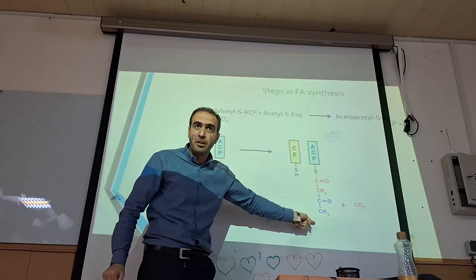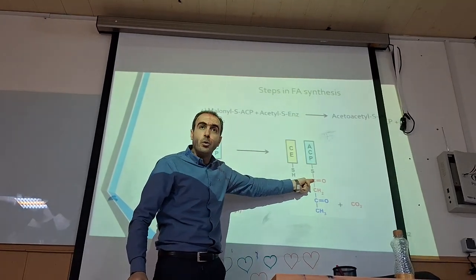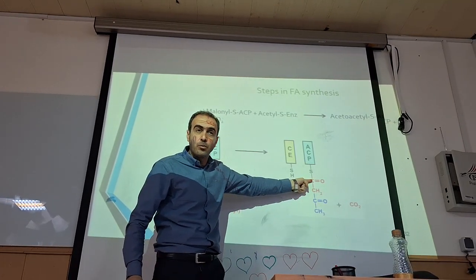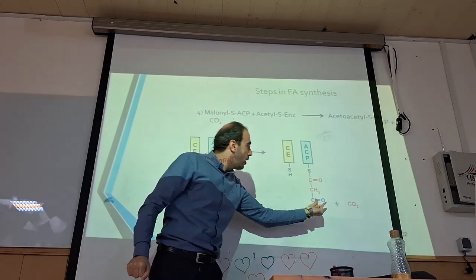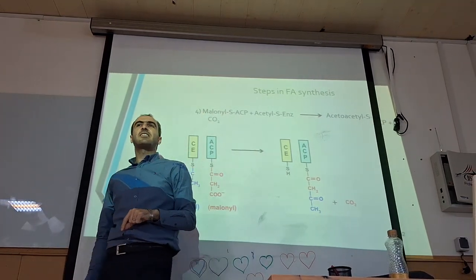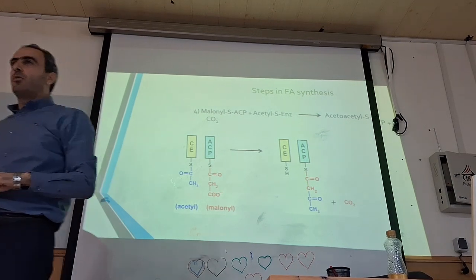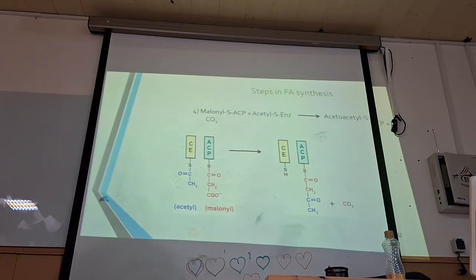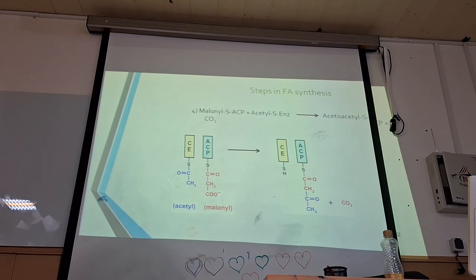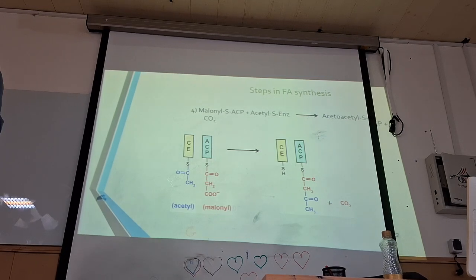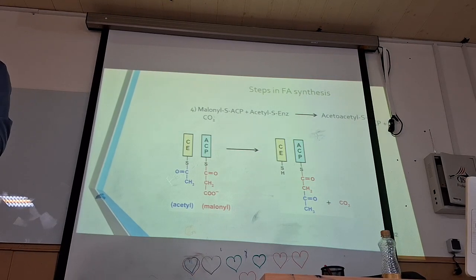It has a CH3 on this side, has a COO negative at the last one, has a CH2 here, but here is not CH2, it is a CO. So what should we do? We should reduce it.